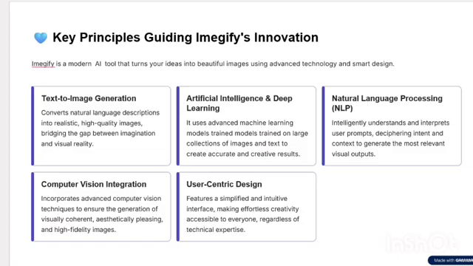Key principles of Imagify. First, text to image generation. It converts any text input into realistic images. Second, machine learning model. It uses an advanced AI model trained on a large image database for accurate and creative results. Third, natural language processing helps the system understand what the user means and capture context and emotion from the text.